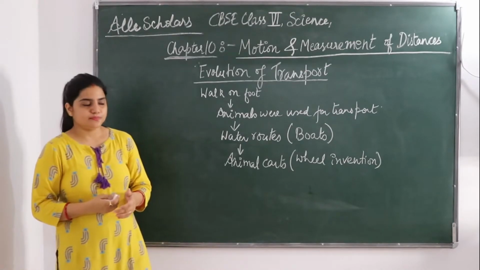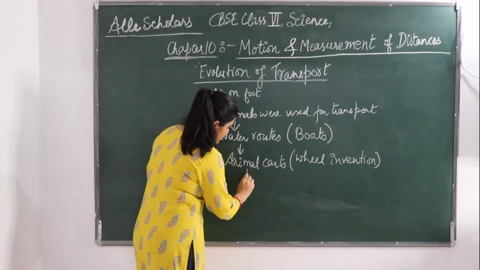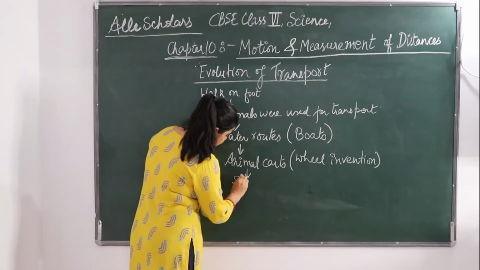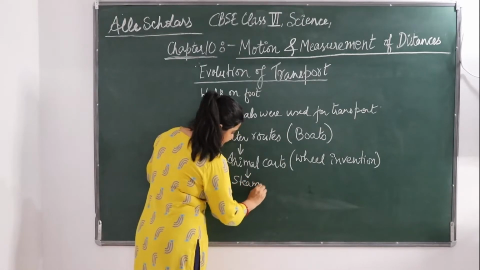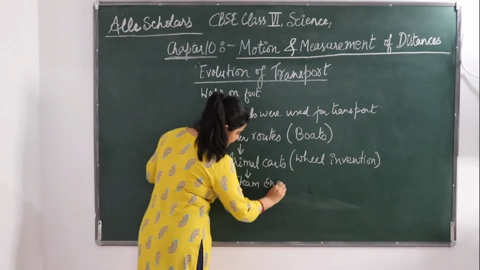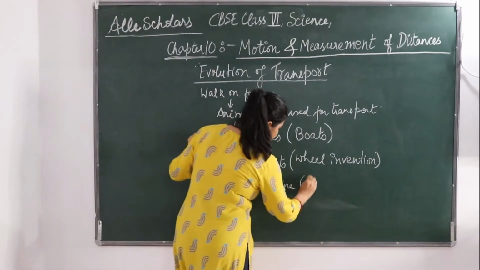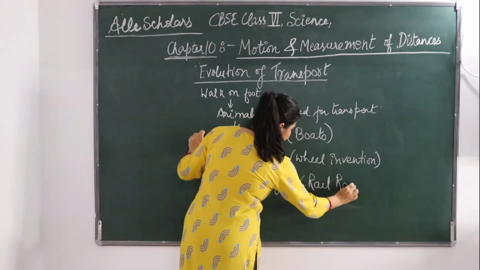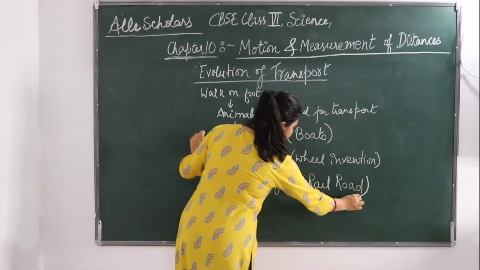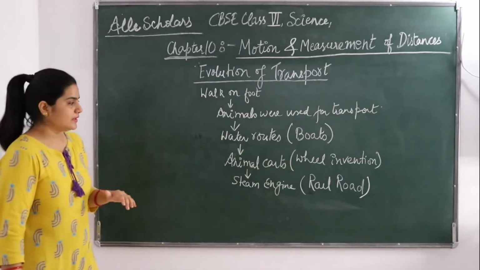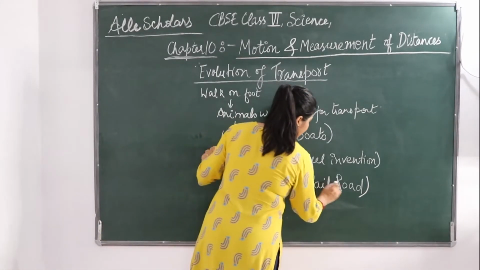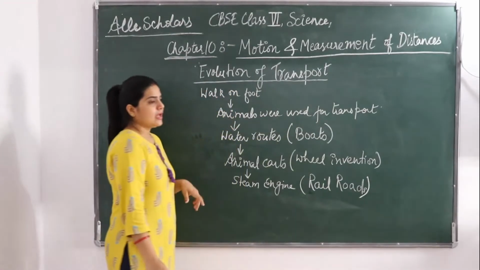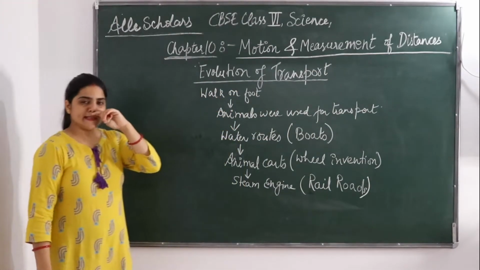So came the invention of the steam engine, and there were railroads when the steam engine came.